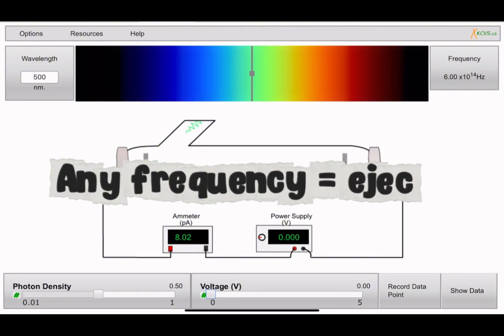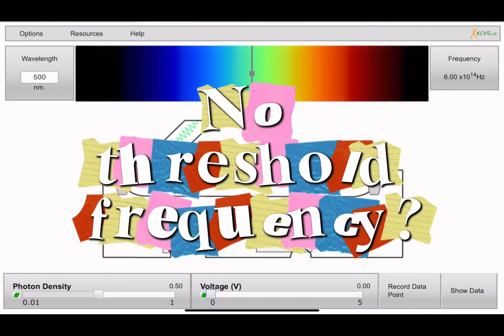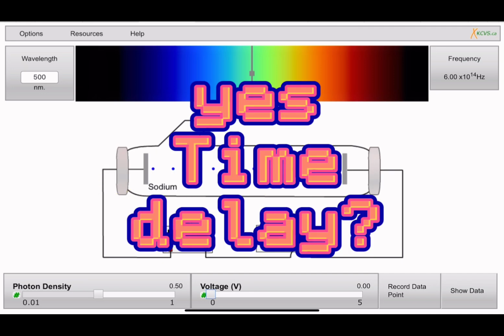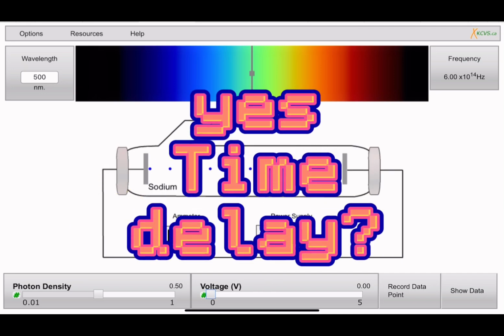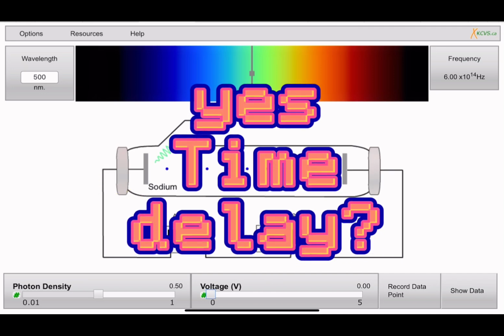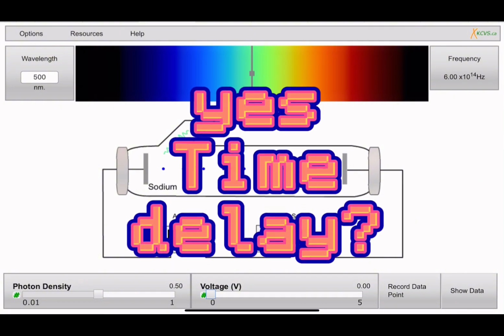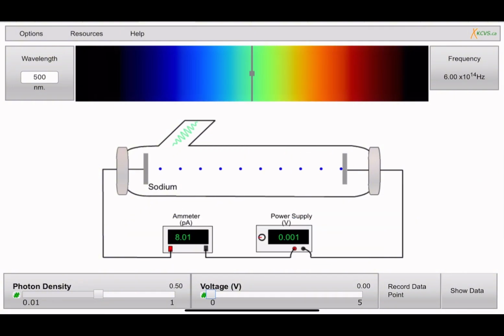Next, any frequency of light should eventually eject electrons. Even low-frequency light, if intense enough, should provide enough energy over time to knock out electrons. Next, no threshold frequency, because there should be no minimum frequency required. And finally, a time delay should exist. If the energy arrives gradually, electrons should need time to absorb enough energy before ejecting, especially at low intensities. These predictions are reasonable if light is a classical wave, but the real world completely disagrees.